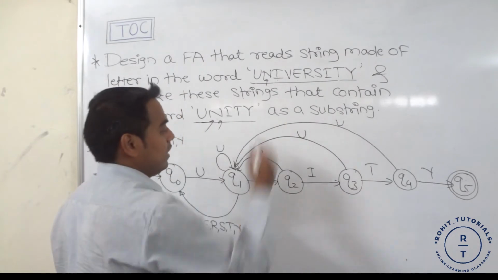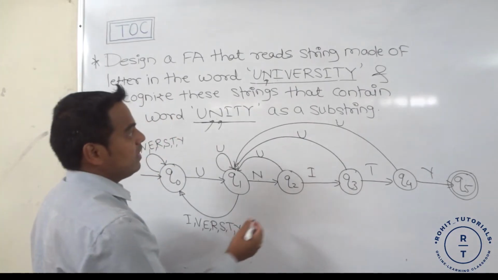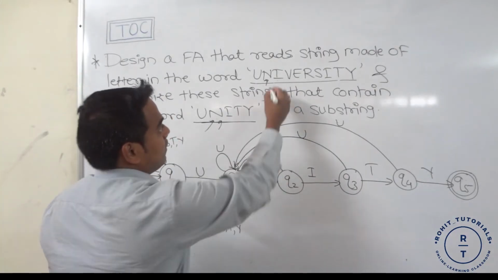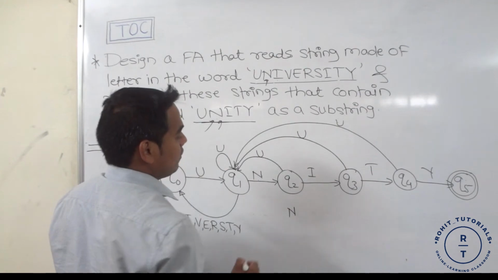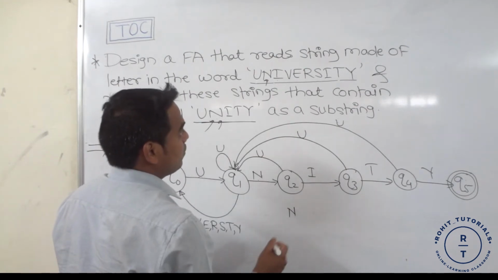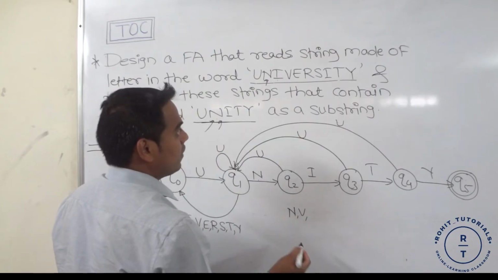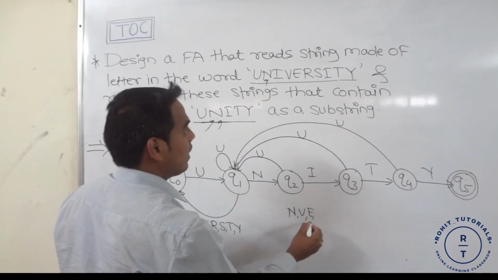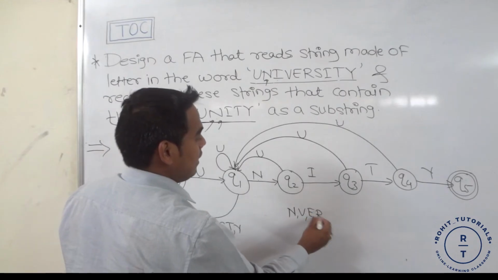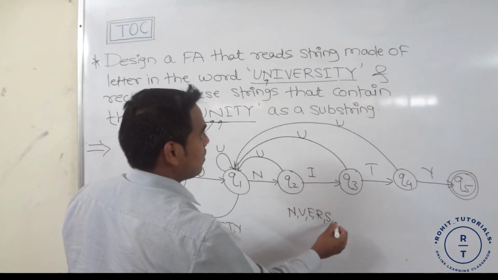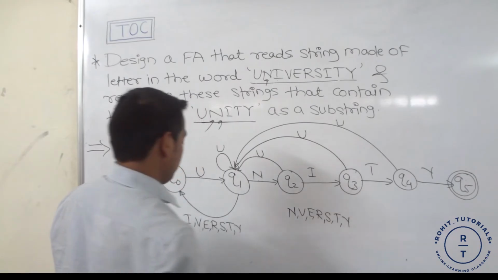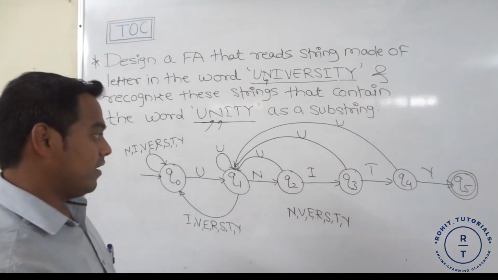What about other letters? Suppose at Q2 state, I occurs, it goes to Q3. Suppose V occurs, what happens? Suppose E, R, S, T and Y occur, what happens?